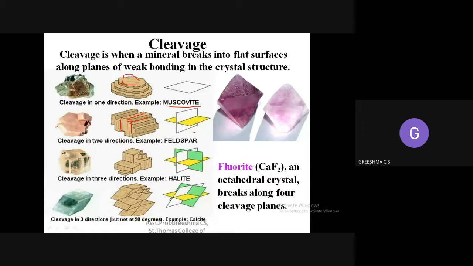But coming to feldspar, here the atoms are arranged along two directions. So you will get the cleavage in this direction and also this direction.